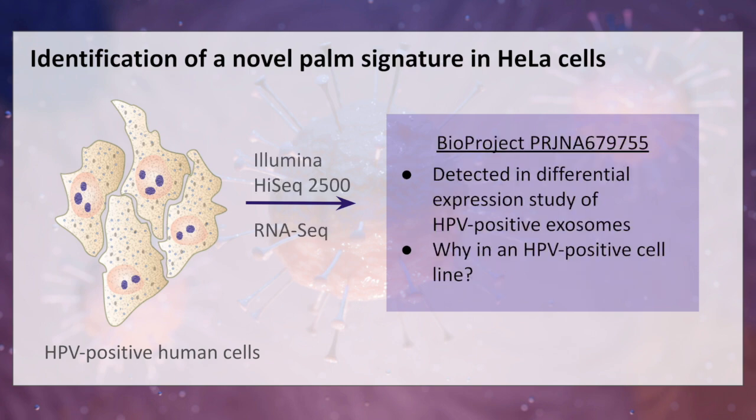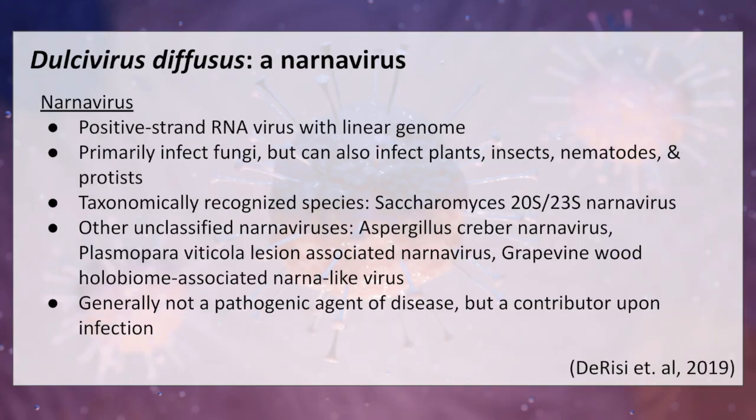Now, our virus was detected because this RNA-seq data had a novel palm signature. But why? Why would a non-HPV signature be detected in HPV-positive cells? To skip ahead a little bit, D. diffusus is a kind of narnavirus. Narnaviruses are single-stranded RNA viruses with a singular genome that primarily infect fungi, but also plants, insects, and protists.